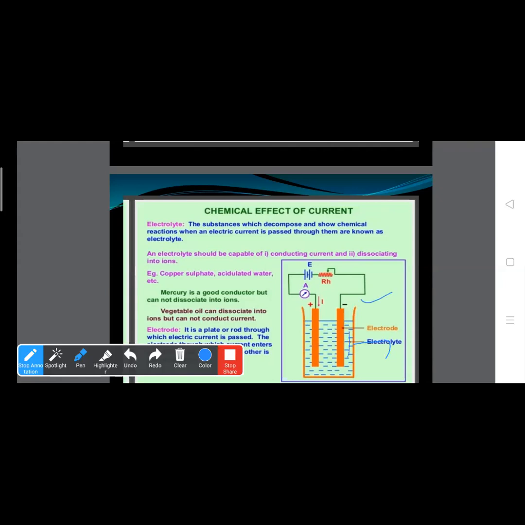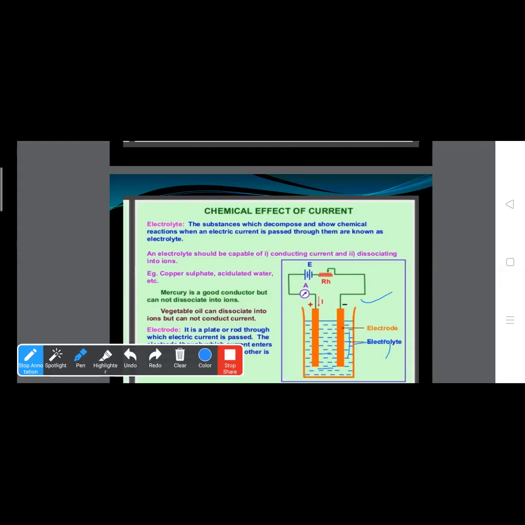This is the electrolyte solution which shows chemical reaction when electric current is passed through. In the cell, the electrolyte converts chemical energy into electrical energy, and a potential difference is created and maintained between two terminals.